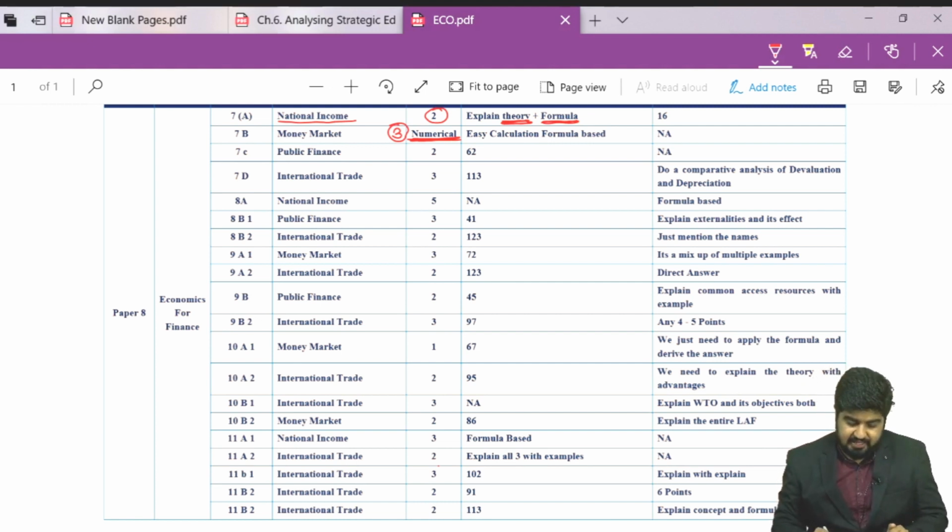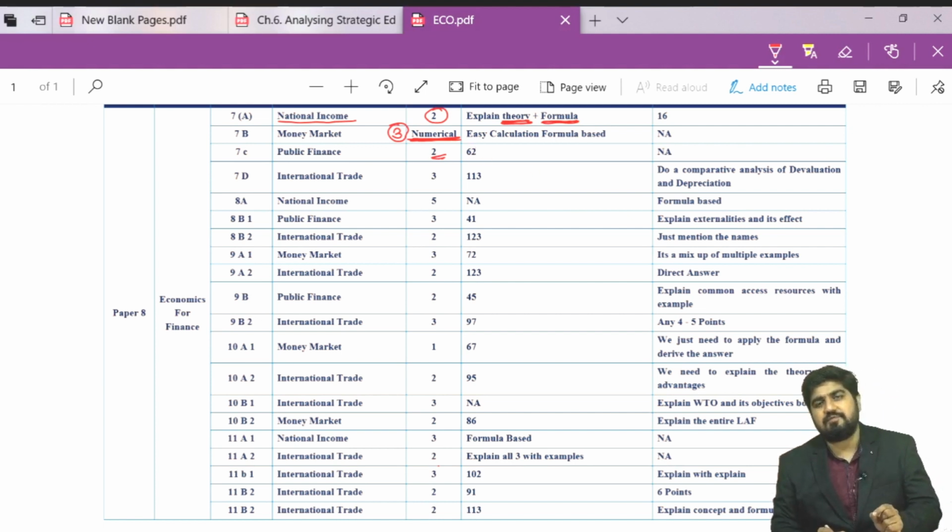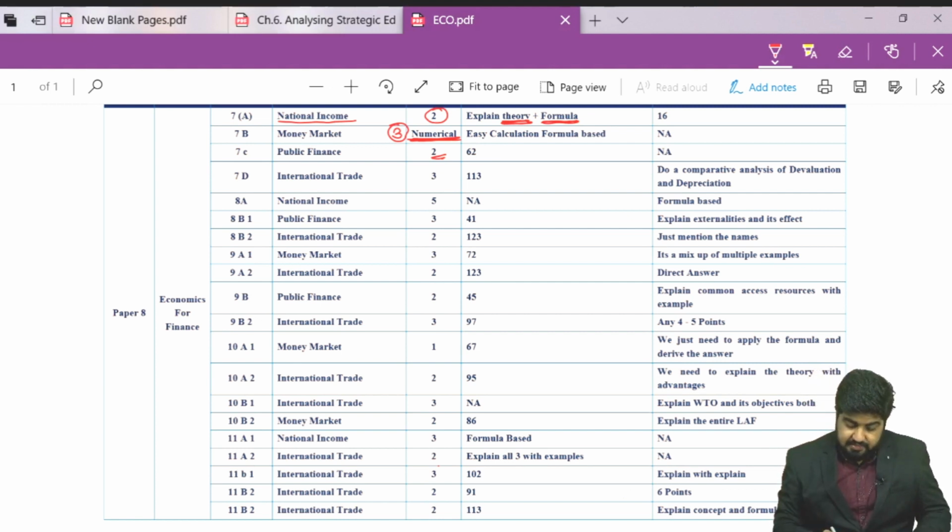Question number 7C, public finance, that is chapter number 2, marking was 2. What you have to do is just explain 4 to 5 points again, that is it. Now was this from JKSC? Well, this was a question from JKSC material, which is on page number 16. This question was also from JKSC material on the page number 62 you will find.